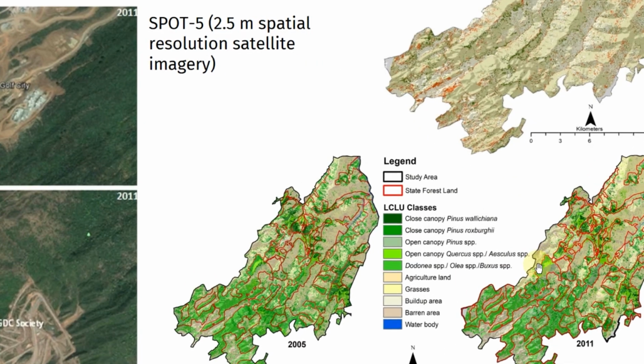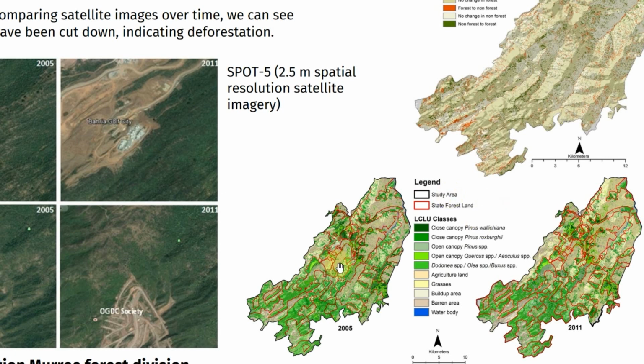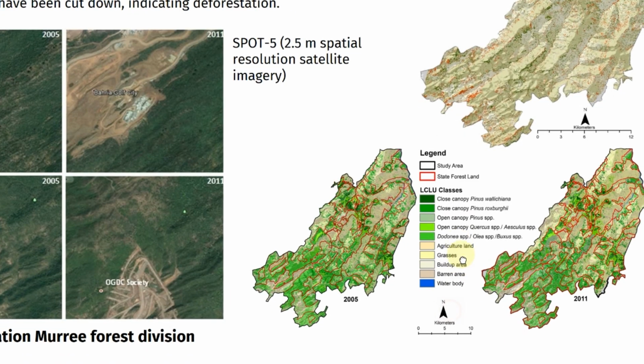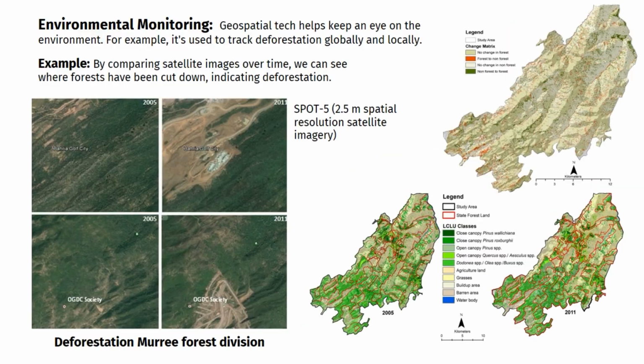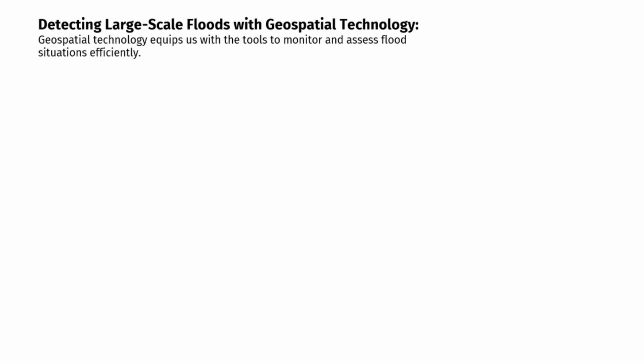The land cover and land use maps highlight various classes, including state-owned and community or private forests. Data from 2005 and 2011 illustrate changes in forested and non-forested land. As mentioned in the source, the study's conclusion underscores the need for improved forest management practices, heightened community awareness, and incentives for local communities. Moving to the next application, detecting large-scale floods with geospatial technology.